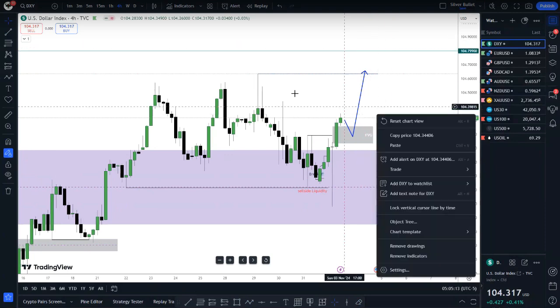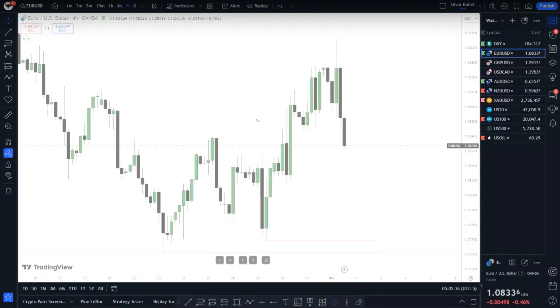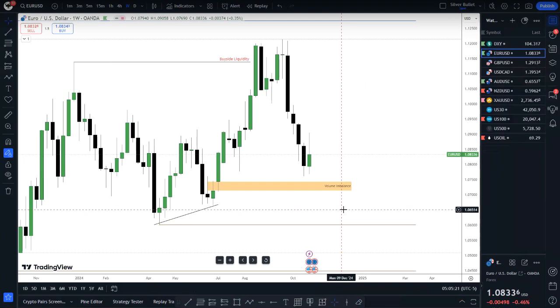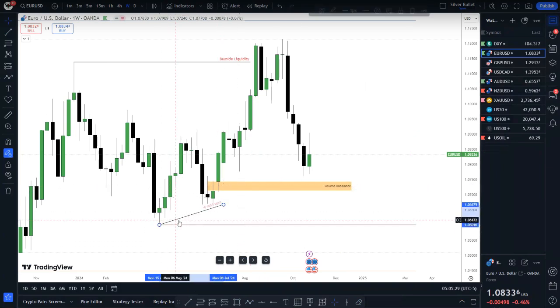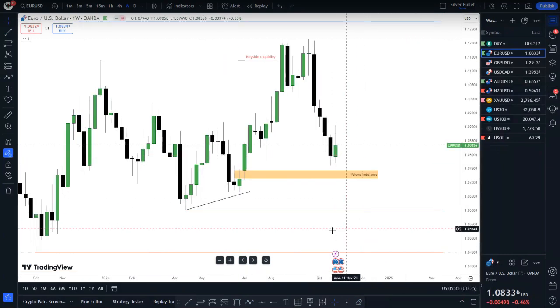So let's take a look at EUR/USD. In this case, yes, I'm still bearish here on EUR/USD. My draw on liquidity is still looking at this volume imbalance and still looking at these failure lows here as my main draw on liquidity. So I'm bearish this week and expecting lower prices to this level here.